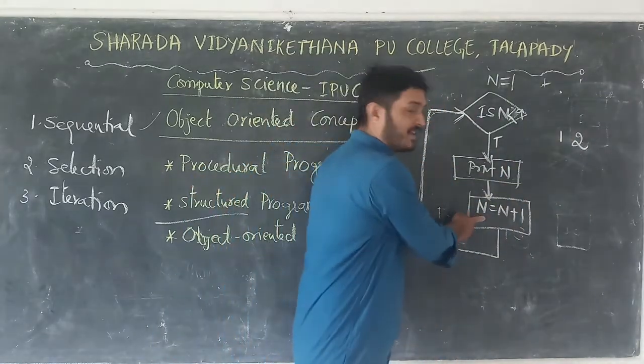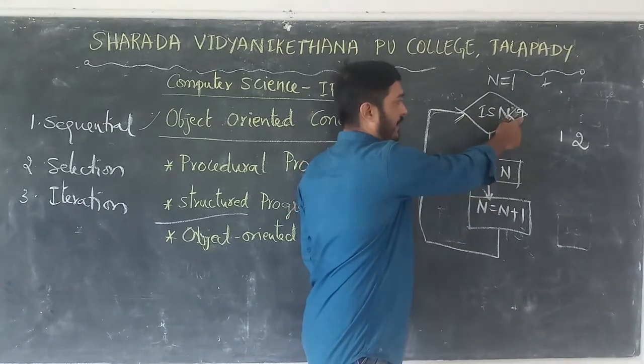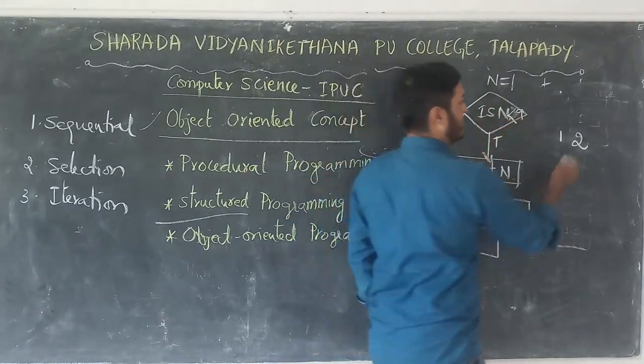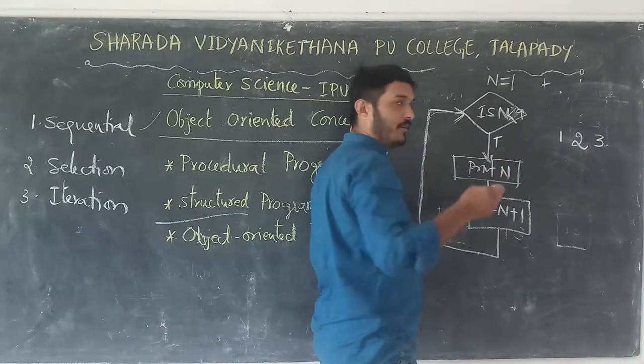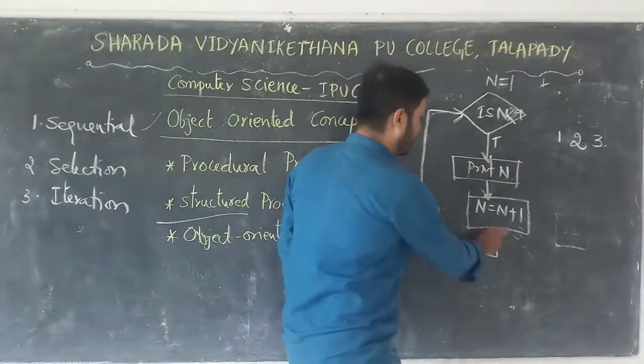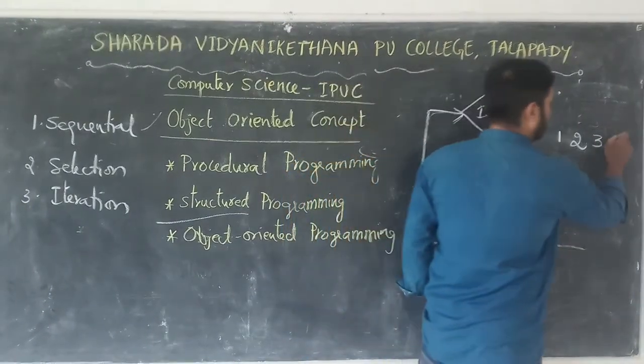Again n equal to n plus 1, true. Is n less than 9, so what happens? It is true, so it will display 3. Print n 3. N equal to n plus 1. Now it is 4. And again it will check the condition. Is n less than 9? True. So it will display 4.